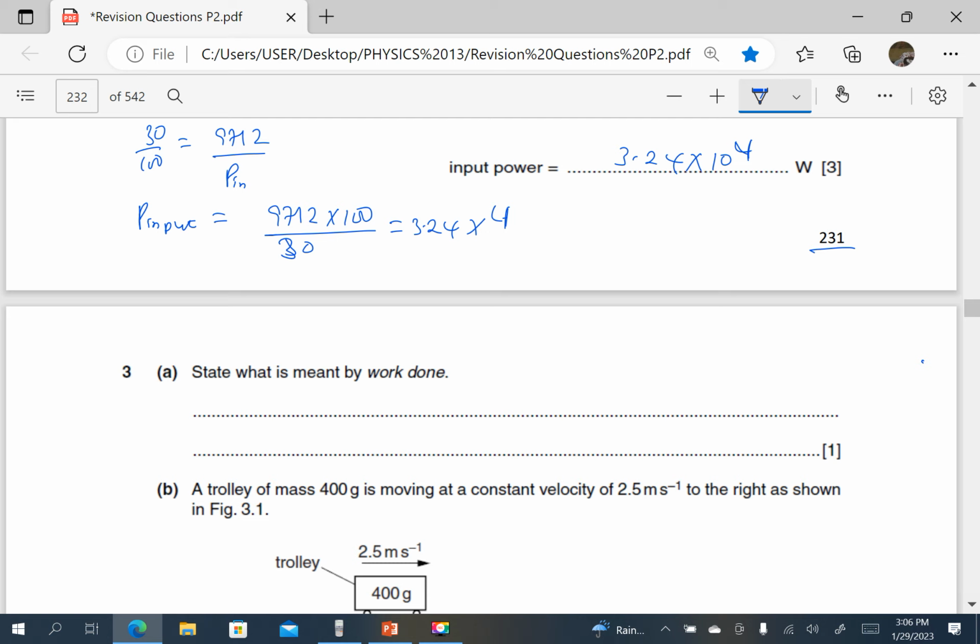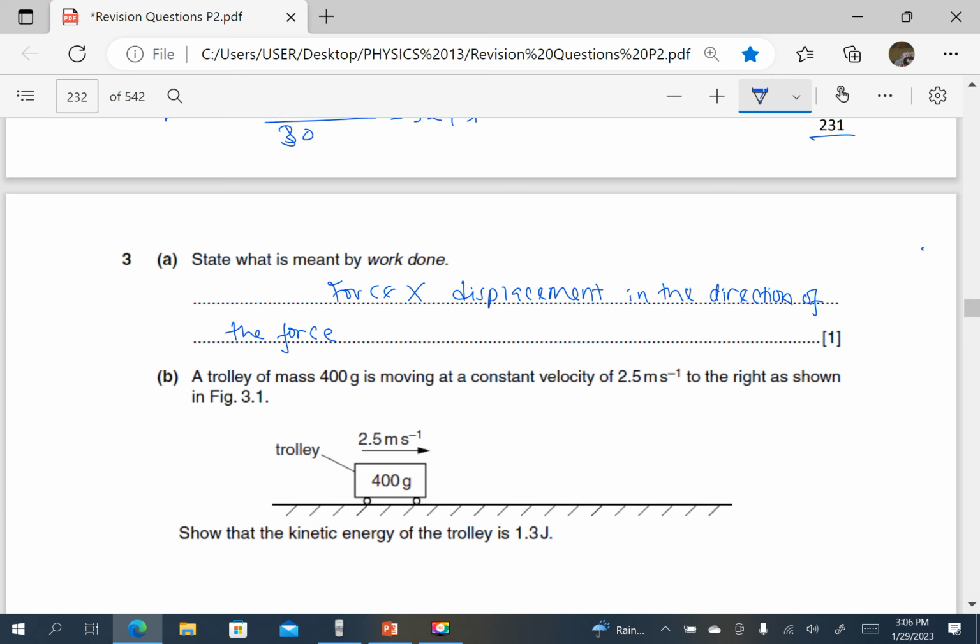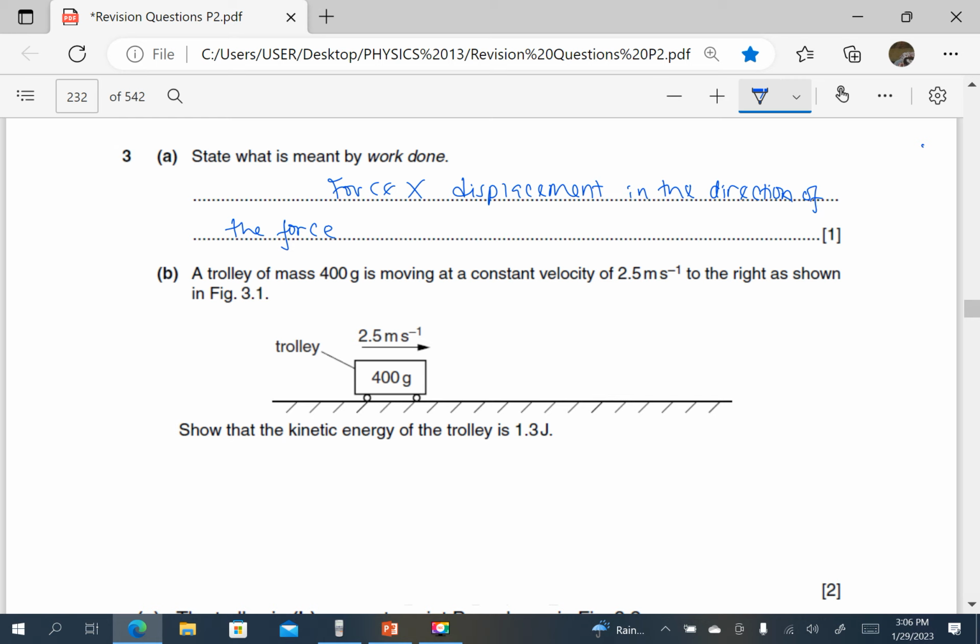State what is meant by work done. Work done is the product of force times displacement in the direction of the force.